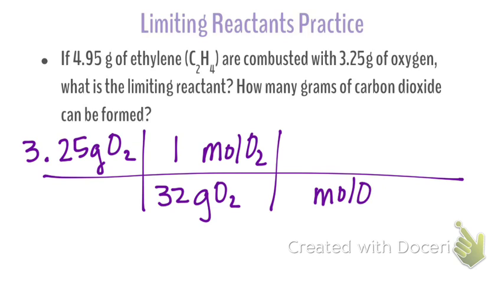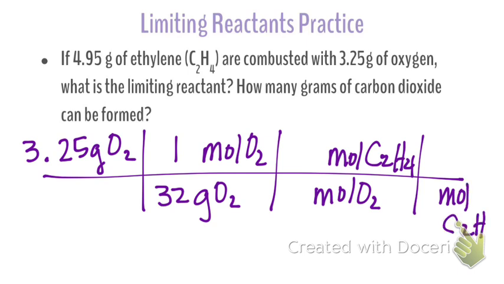Moles of O2 to moles of C2H4, and then moles of C2H4 to grams of C2H4, the other one that's reacting. Was the mole ratio here 1 to 3? Because I erased my... Okay, and then that one would be 28 grams. I was like, that's the wrong one. I'm on the next slide. Sorry, I just didn't move it forward.